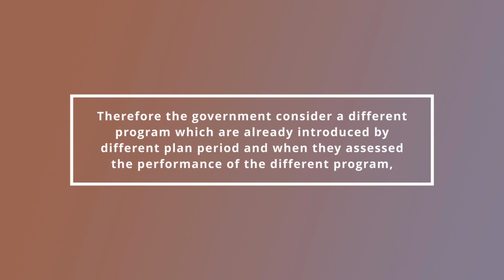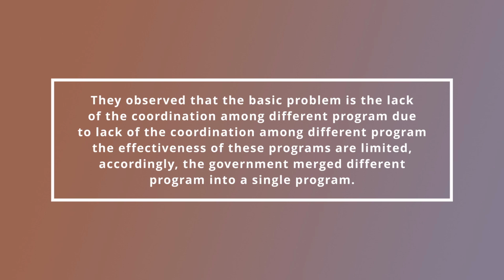considered different programs which were already introduced in different plan periods. When they assessed the performance of the different programs, they observed that the basic problem is the lack of coordination among different programs. Due to the lack of coordination among different programs, the effectiveness of these programs is limited.